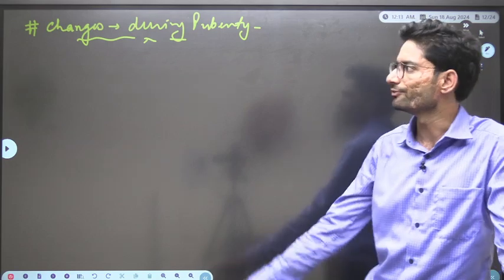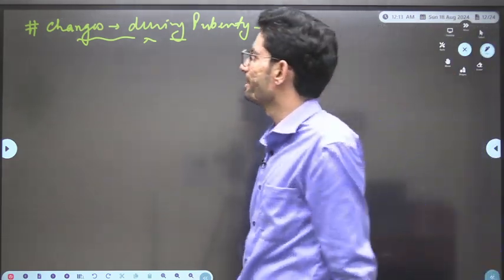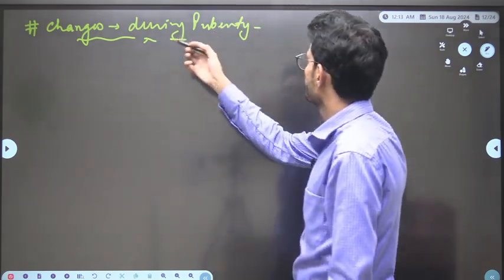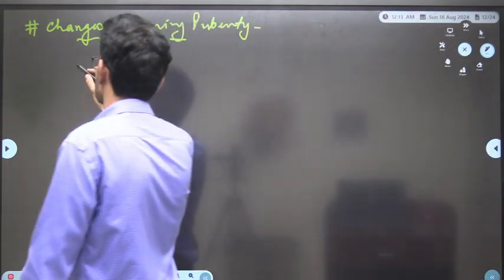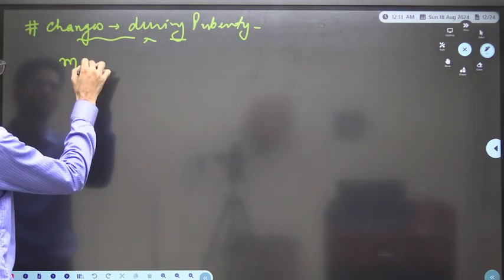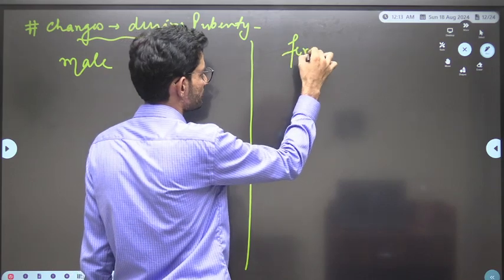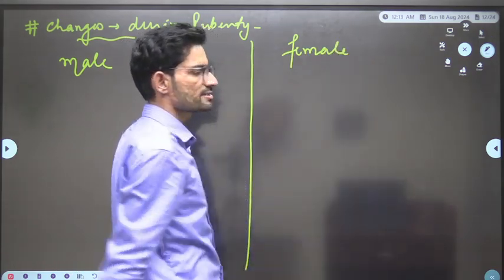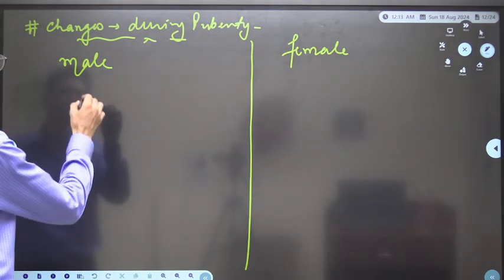It's a kind of experimental period in any individual's life. So there are many changes present at the age of puberty in males and females. Some changes are similar in both, and some changes are different.